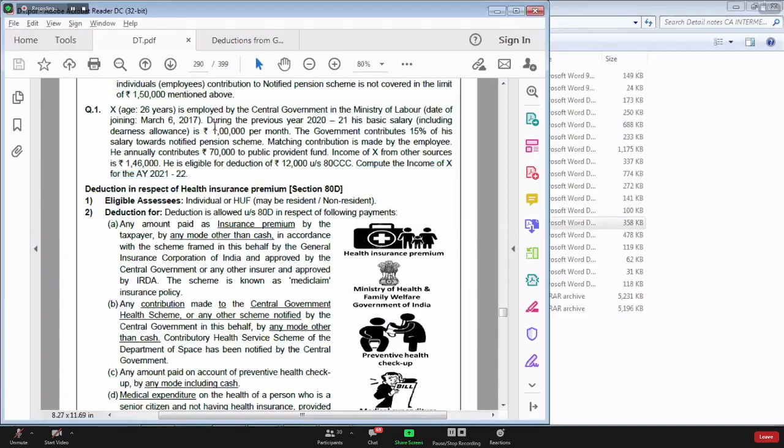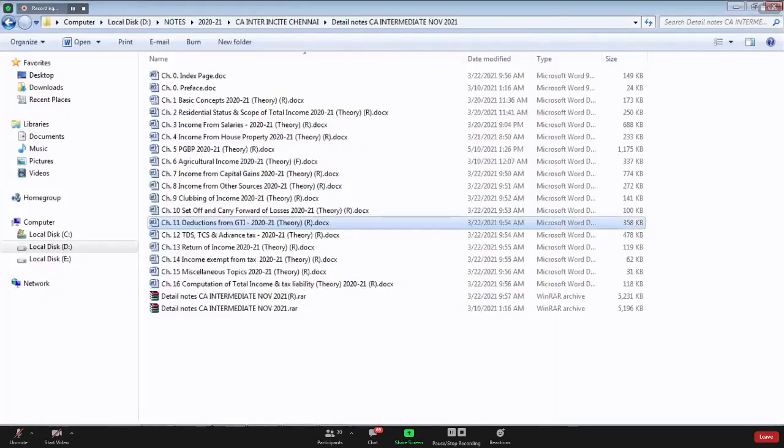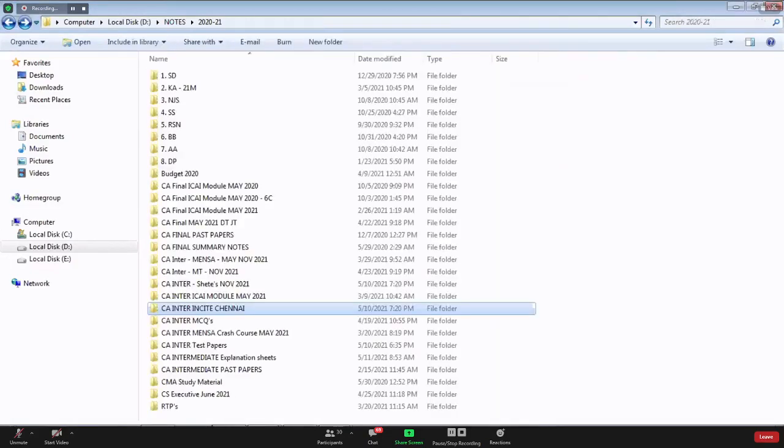So, income from salary: what is the monthly salary? 1 lakh rupees. So what will be the yearly amount? 12 lakhs, correct. This 12 lakhs will become fully taxable to you under income from salary.